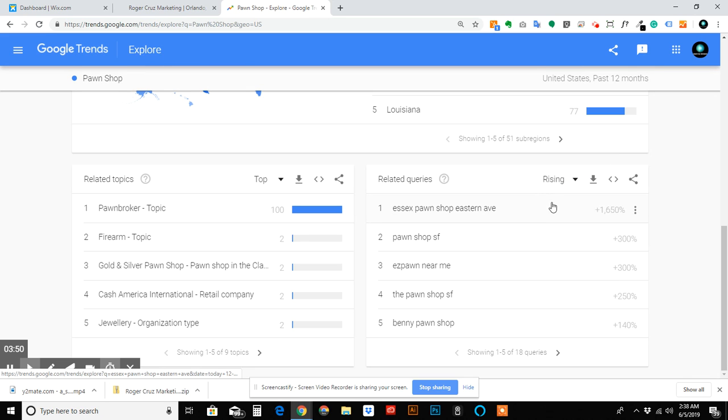These will be key terms that are just starting to get popular. Easy Pawn near me. This chain might be getting more and more popular in the US. See, it's up by 300%. Exis Pawn Shop on Eastern Ave. Whatever pawn shop this is must be doing well. It's going up 1,000% recently. Easy Pawn shop nearest me, Benny's Pawn Shop, buy gold near me. Okay, that gives us an idea of what people are looking for overall in the US.